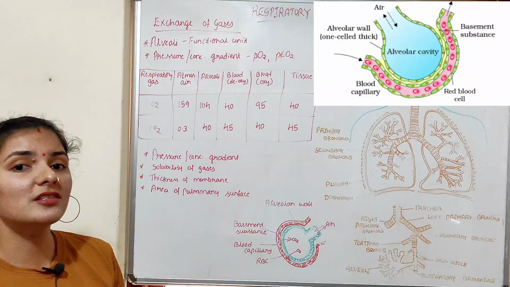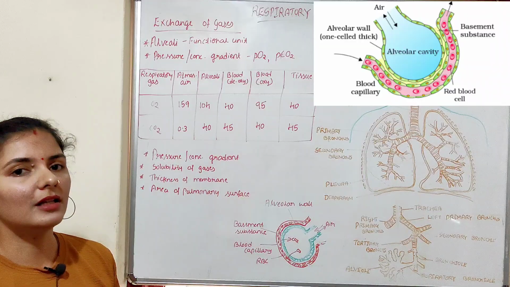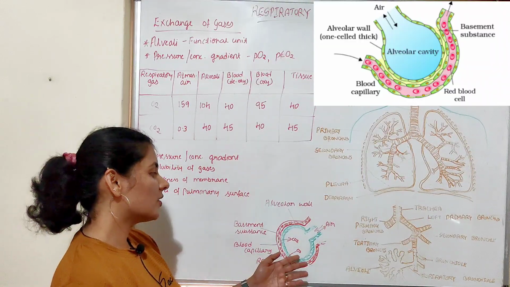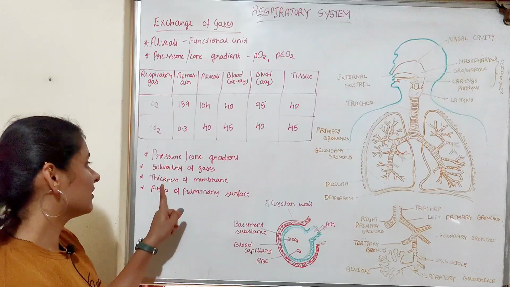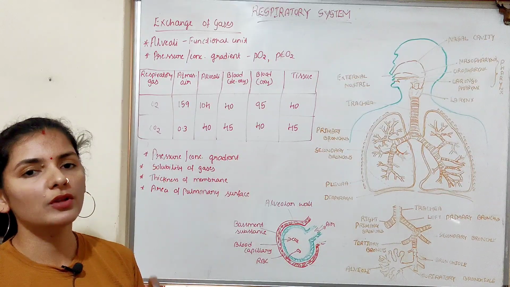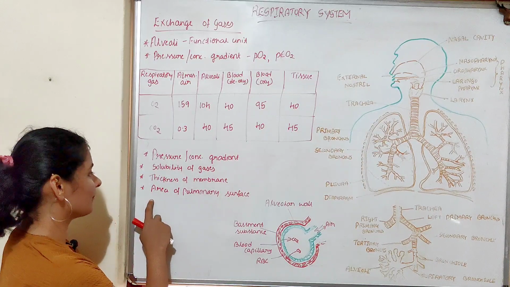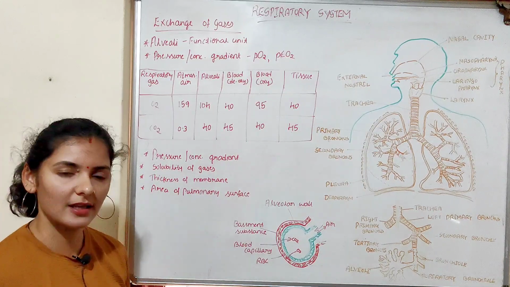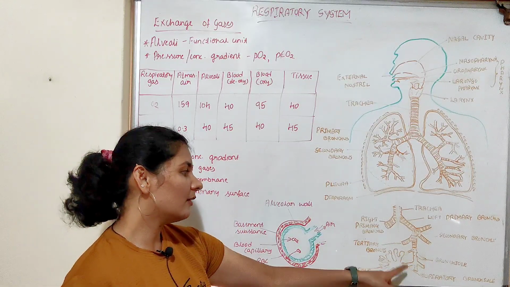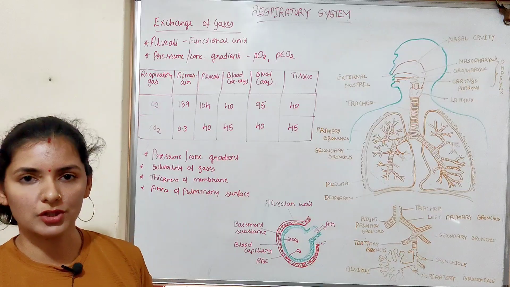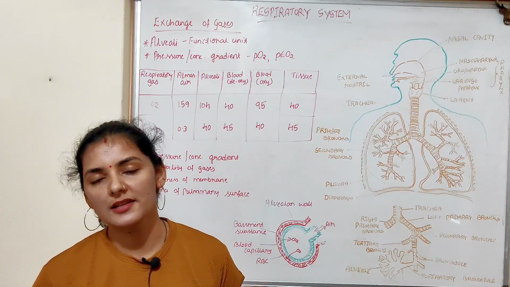Anyhow, the thickness of this diffusion membrane is very small. It is less than 1 millimeter. That's why oxygen and carbon dioxide can easily diffuse through this membrane. Anyhow, thickness of the membrane is also one of the factors which determines the rate of diffusion. Next is area of the pulmonary surface. Area of the pulmonary surface means the number of alveoli and the area of the alveoli which are available for the diffusion to occur. So these are the factors which determine the rate of diffusion in the respiratory system.